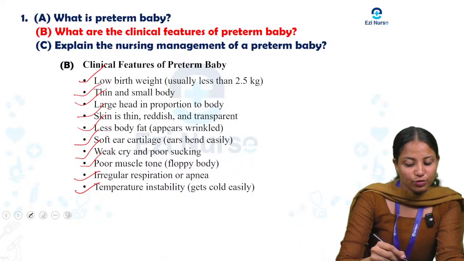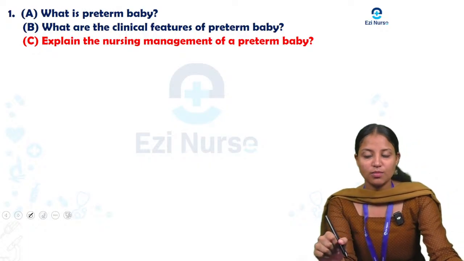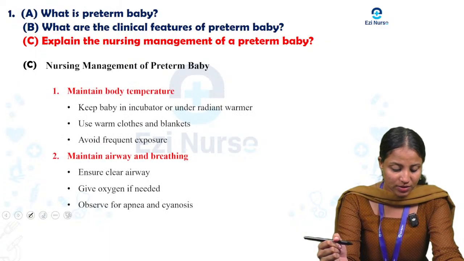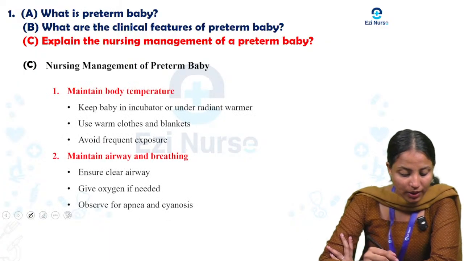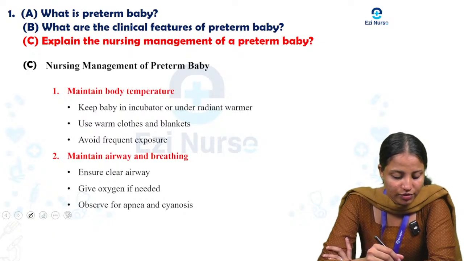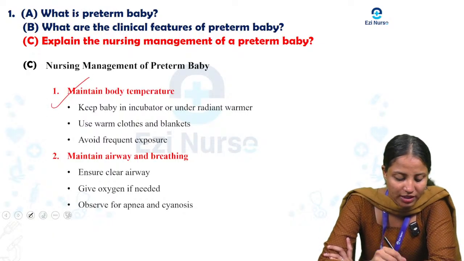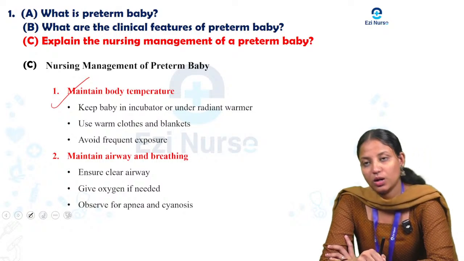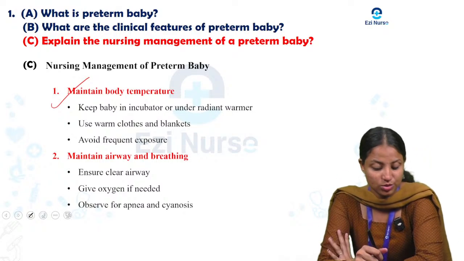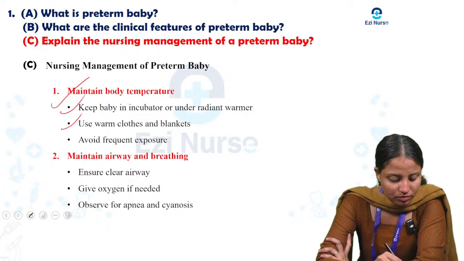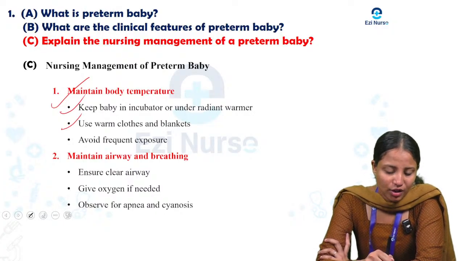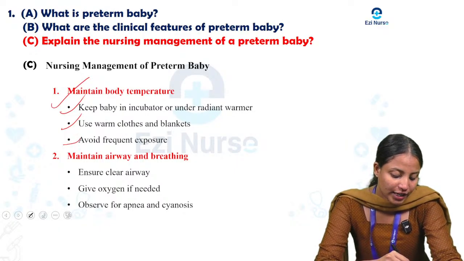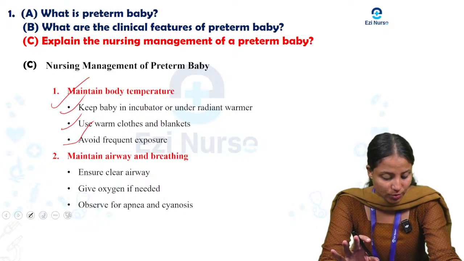Okay, next we are moving to the third question: explain the nursing management of a preterm baby. One by one we can discuss. First one, maintain body temperature. How will we maintain the body temperature? Keep the baby in an incubator or under a radiant warmer. Next, use warm clothes and blankets. Next, avoid frequent exposure.